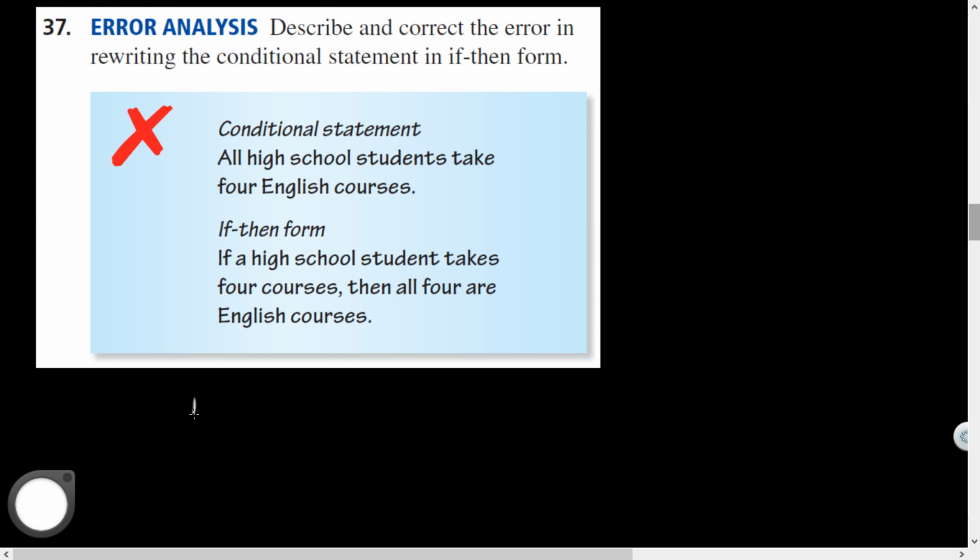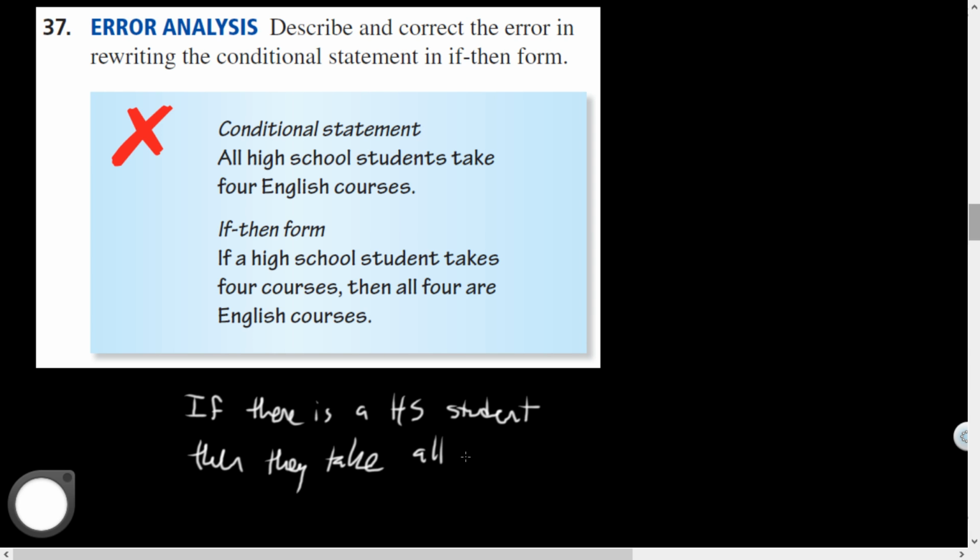What do you guys think the right way is? If you are a high school student, then you take 4 English courses.